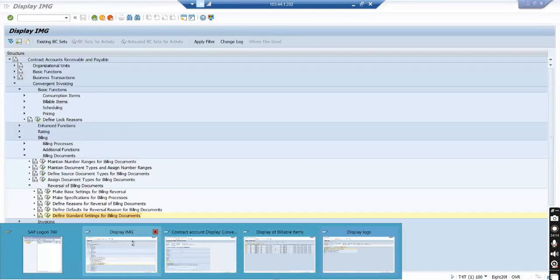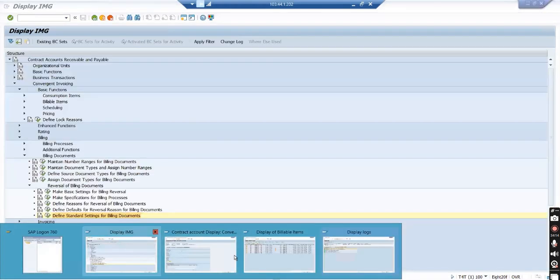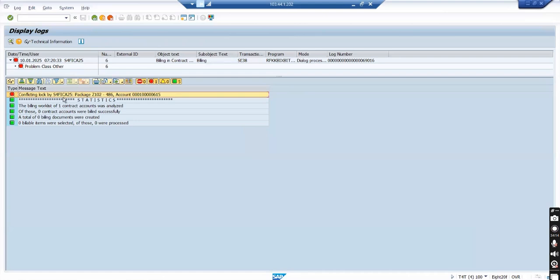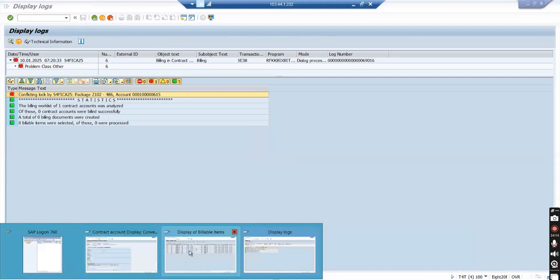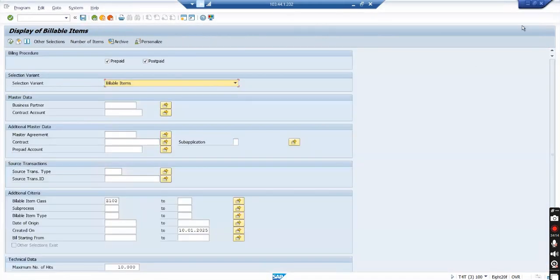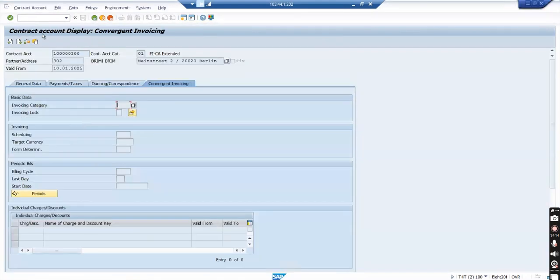Display, display, display. How am I locked out? I am using S4 FICA 25. Display, display. How come? Maybe I'll close it. Package Z102, but I came out of everywhere. This one also I'll come out of, and I'm also in display mode here.